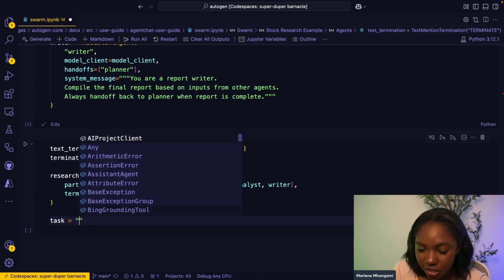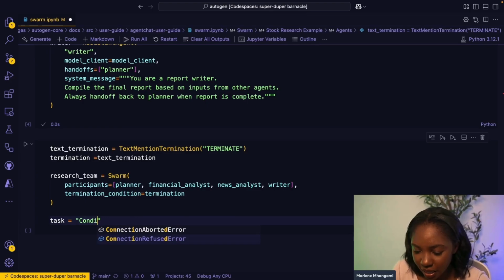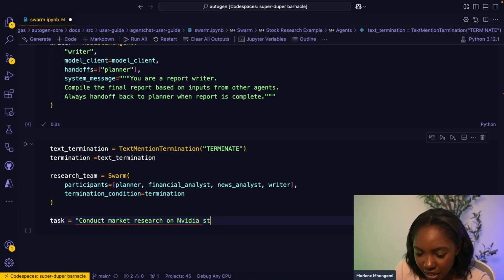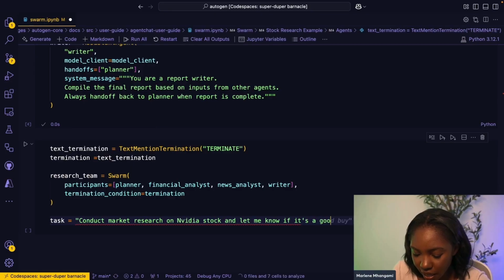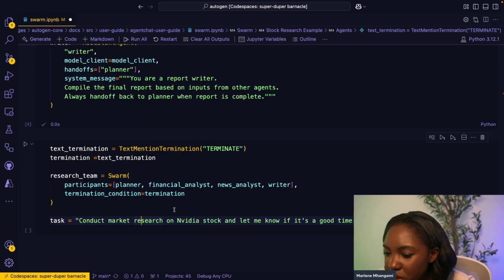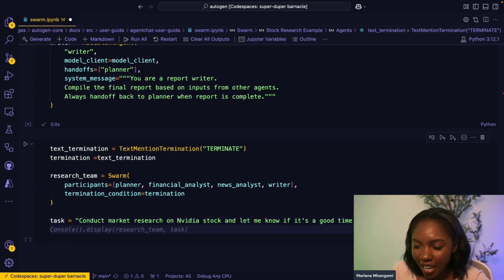And we're just going to write the string. So we're going to say conduct market research. I actually want to say market research on NVIDIA. And then let's say NVIDIA stock, and let me know if it's a good time to invest in it. Okay. That is what we are going to then be sending as our task.